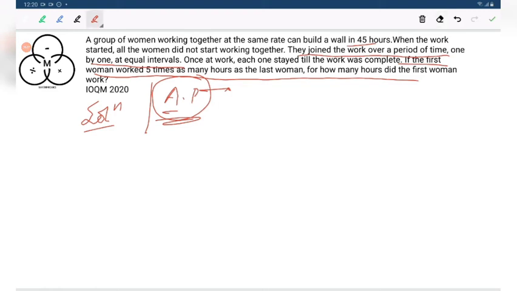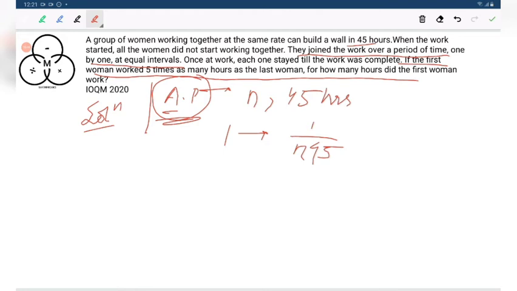So if there are n women, a group of women working together at the same rate can build a wall in 45 hours. Then one woman in 1 hour performs n over 45 of the task.